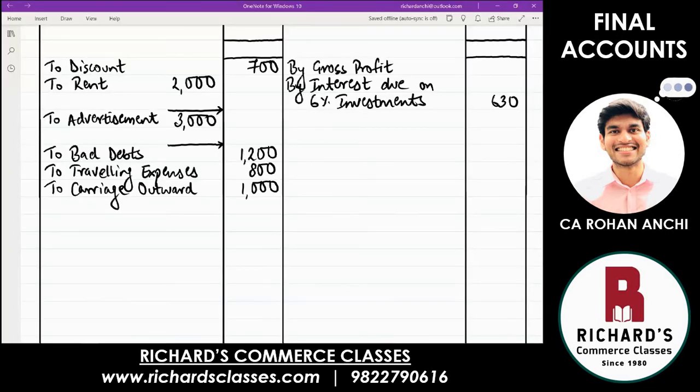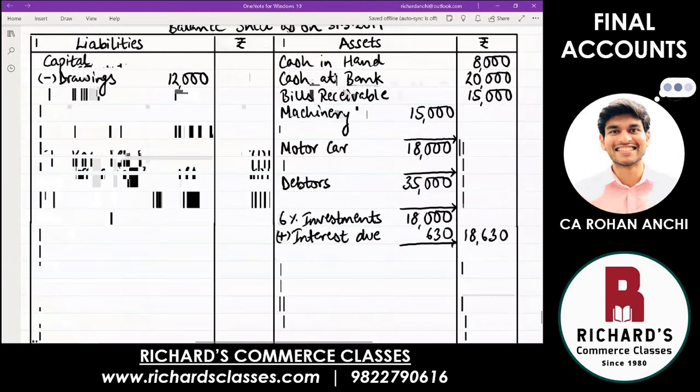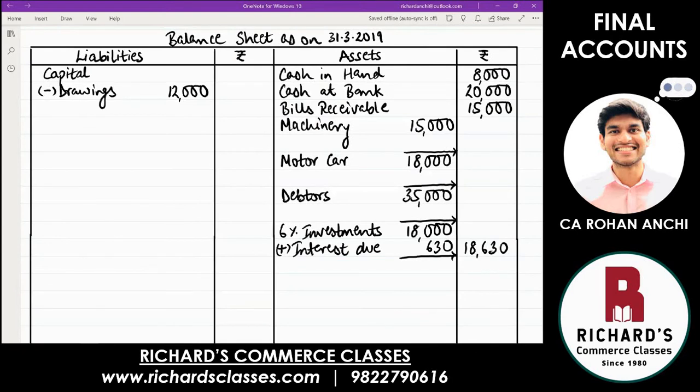First item is sundry creditors there. So come to the balance sheet. Creditors is a liability. Below capital, this time you leave about 3 to 4 lines. There are some more adjustments here below capital. So leave about 4 lines. And then write creditors. And creditors has a tick mark. So write in the inner column, amount is 40,000. And leave 1 line. That arrow that I draw is an indication that you have to leave a line so that you don't write by mistake the next item on the next line.